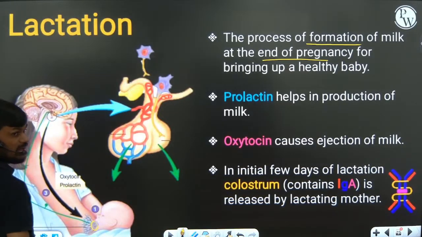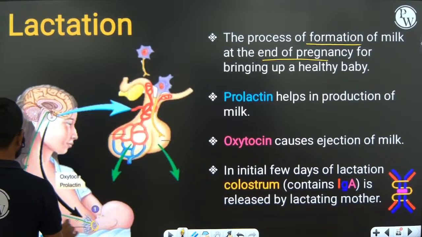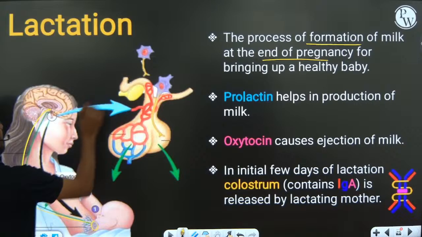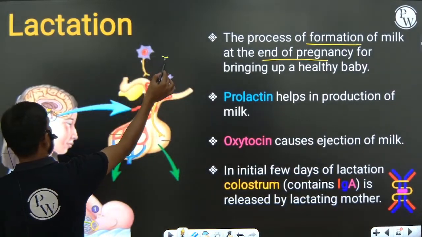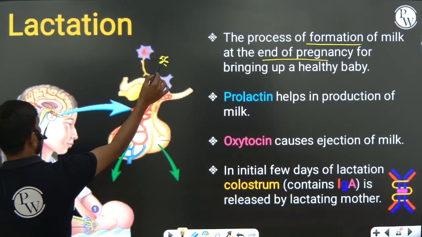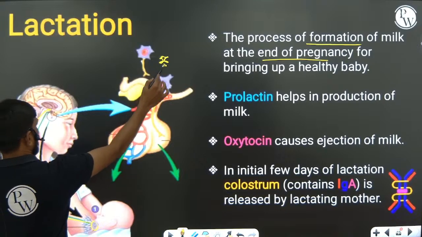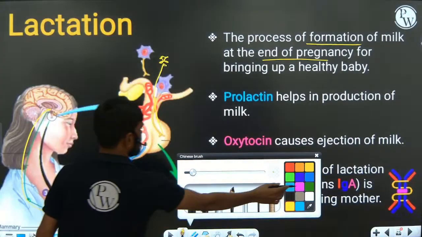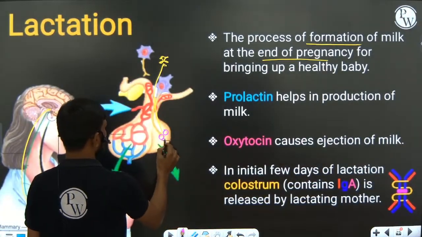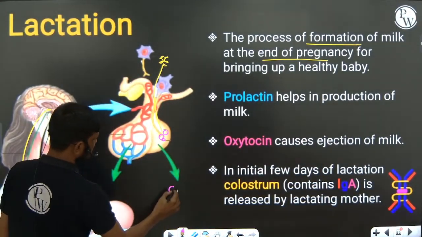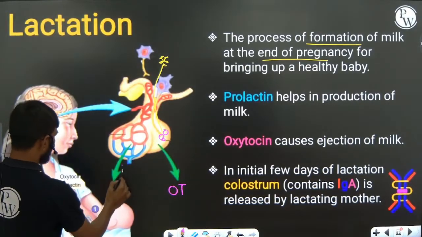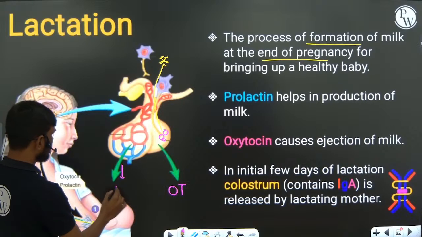Sucking by the baby sends a signal to the hypothalamus, right? Hypothalamus neurosecretory cells are releasing one hormone called oxytocin. That oxytocin hormone is stored in the posterior part of the pituitary gland. The posterior part of the pituitary gland releases oxytocin, and the anterior part of the pituitary gland releases prolactin.